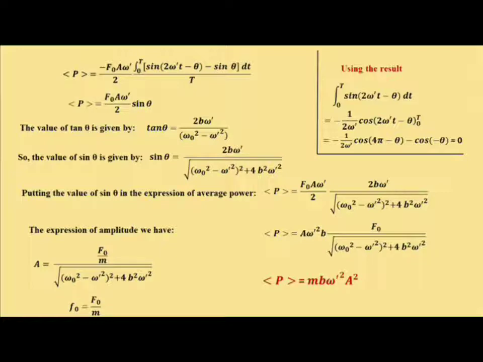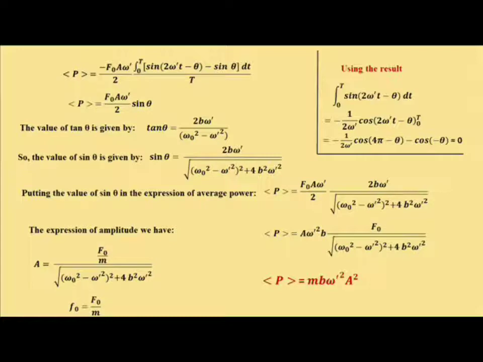If we look back to the solution of the particular integral, we assumed tan theta is 2b omega prime divided by (omega 0 square minus omega prime square). This was our tan theta. As we know the value of tan theta, we can easily find sine theta, which will be 2b omega prime divided by the root of (omega 0 square minus omega prime square) whole square plus 4b square omega prime square.